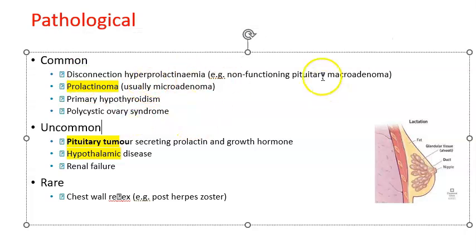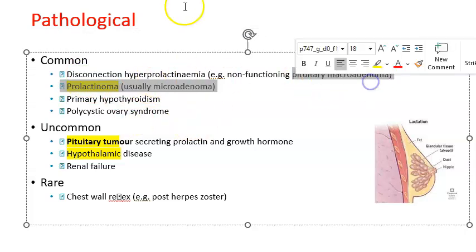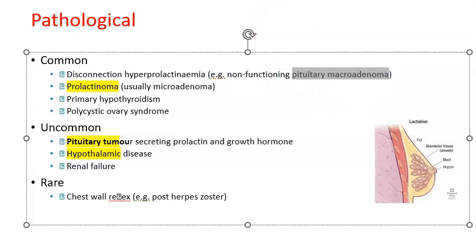what else? Pituitary macroadenoma sounds again like some kind of a pituitary problem only to me. Okay. What is this disconnection hyperprolactinemia? Example, non-functioning pituitary macroadenoma. We'll have to read about this. Actually, this one, what they're saying is it's nothing to do with the prolactin. Actually, what is happening is it's more of a dopamine problem. Okay. So what they're saying is there is disrupted dopamine release.